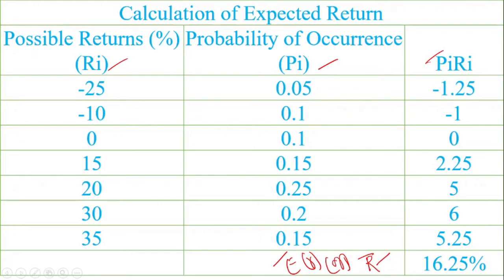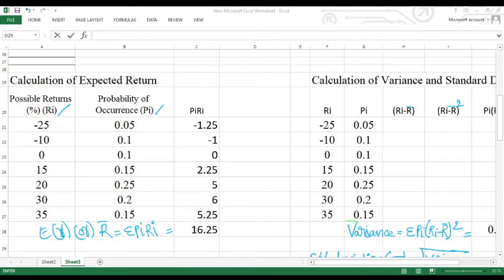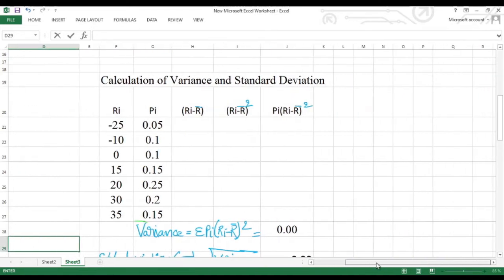After this, what we need to do is, again we have to use the Excel sheet for the purpose of calculation of standard deviation. Now we will see how to calculate the standard deviation. Calculation of variance and standard deviation for the given problem. The variance formula is like this: summation of Pi bracket of Ri minus R bar whole square is the formula for the variance.